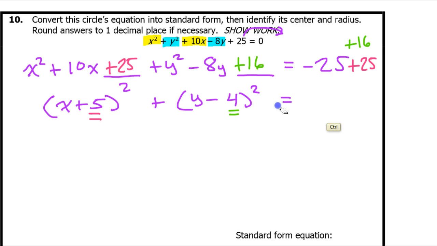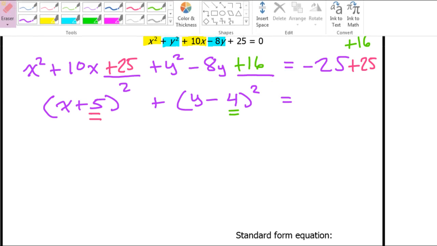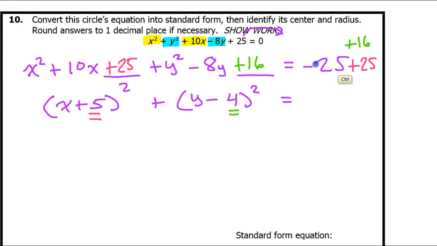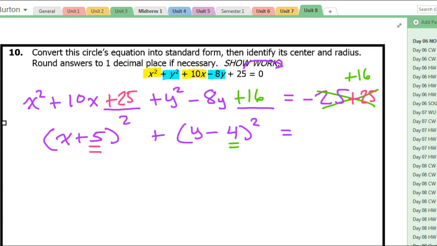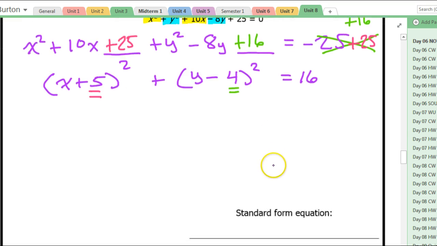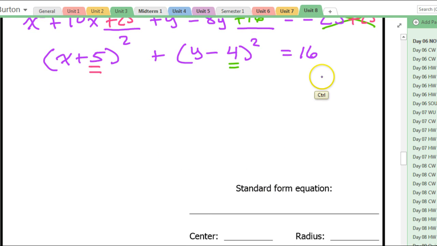Okay, so what do I have over here? Well, it looks like the negative 25 and the positive 25 cancel, and the right side equals 16. So this is the standard form equation of the circle.